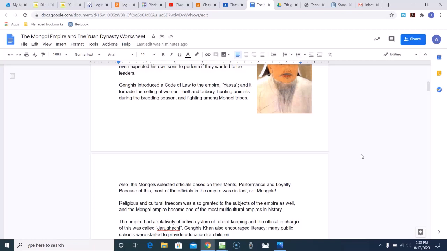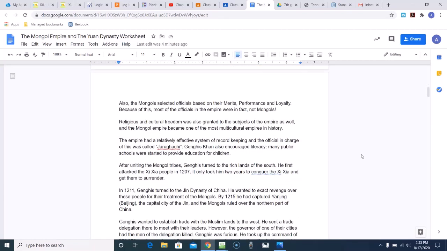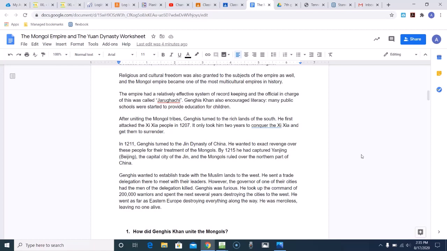Also, the Mongols selected officials based on their merits, performance, and loyalty. Because of this, most of the officials in the empire were in fact not Mongols. Religious and cultural freedom was also granted to the subjects of the empire, and the Mongol Empire became one of the most multicultural empires in history. The empire had a relatively effective system of record keeping, and the official in charge of this was called Jargachi. Genghis Khan also encouraged literacy. Many public schools were started to provide education for children.